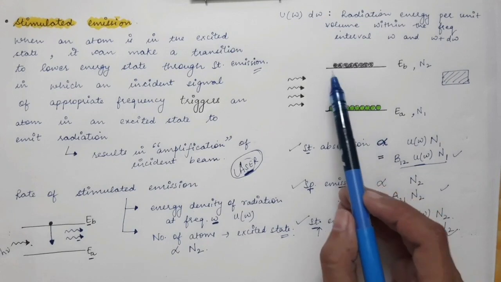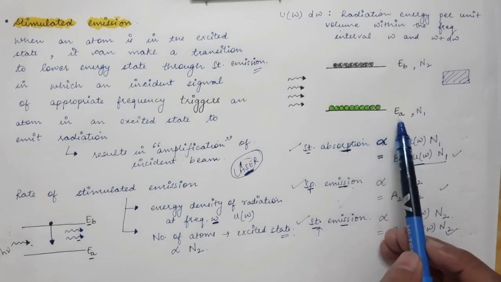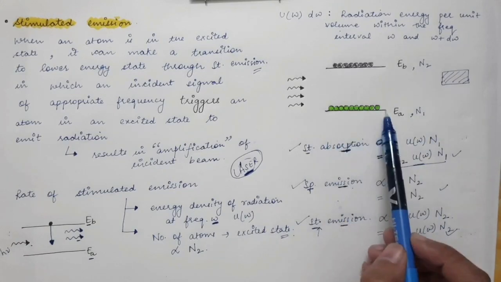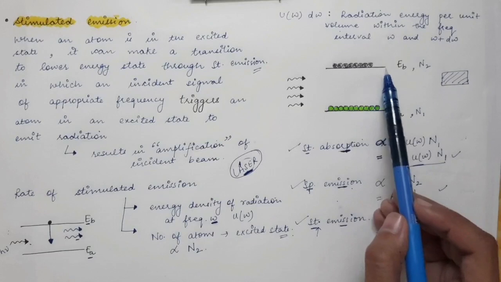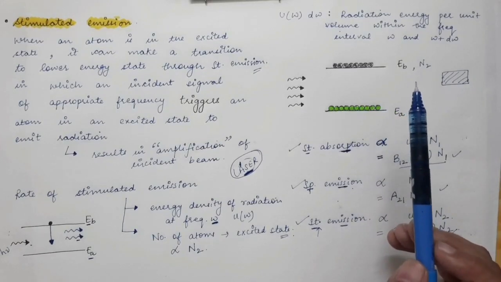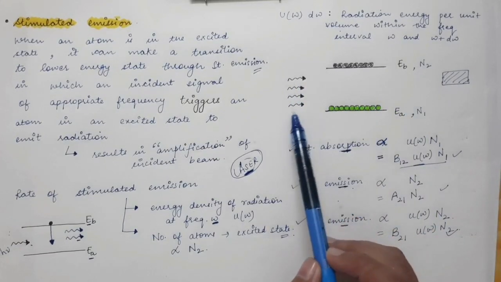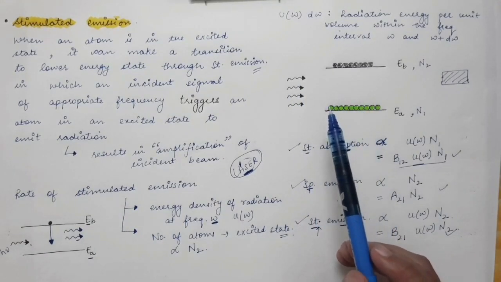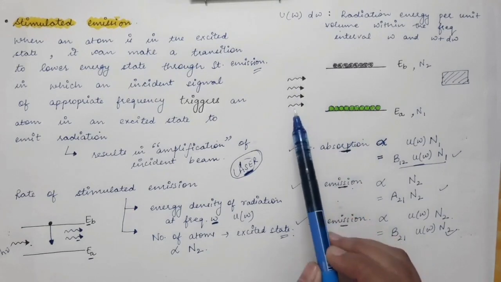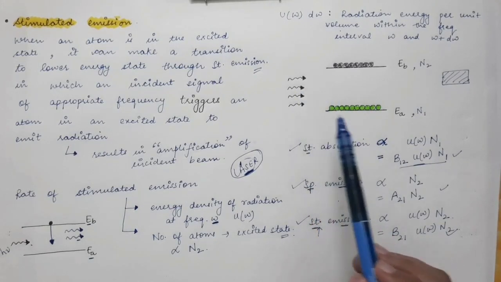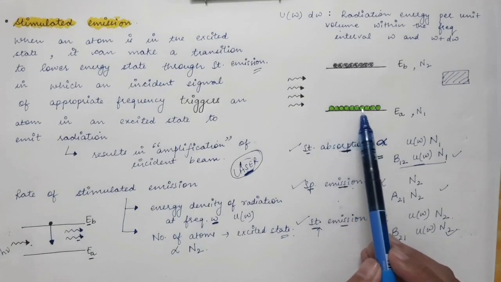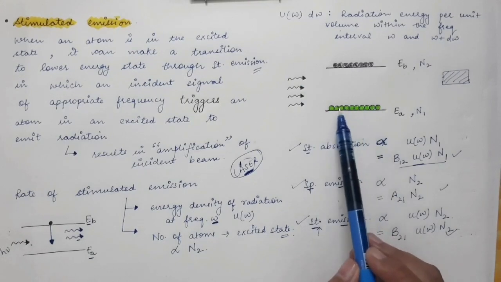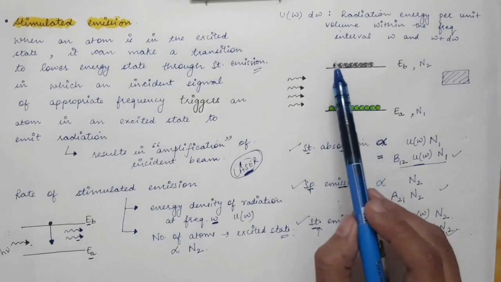Let's say you have some atoms in the lower energy state, N1 of them, and in the excited energy state there are N2 atoms. Let's say some photons are striking these atoms. There are three possibilities. First, some of these photons will be absorbed by atoms in the lower state, and these atoms will go to the excited state.